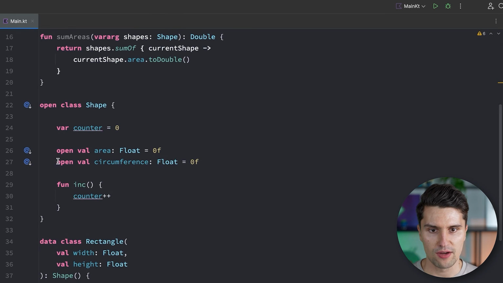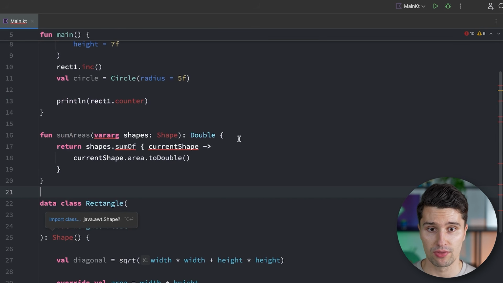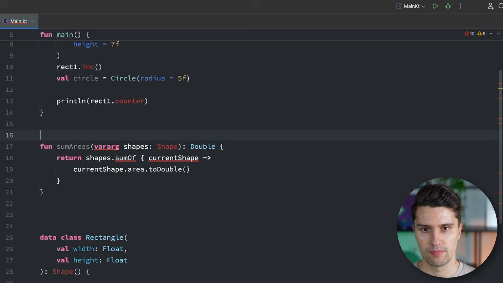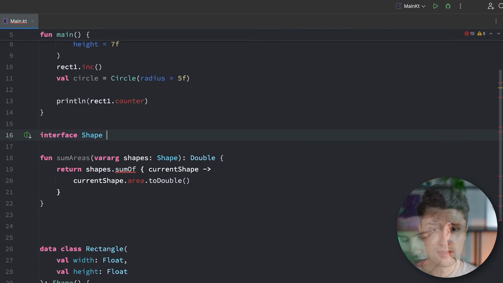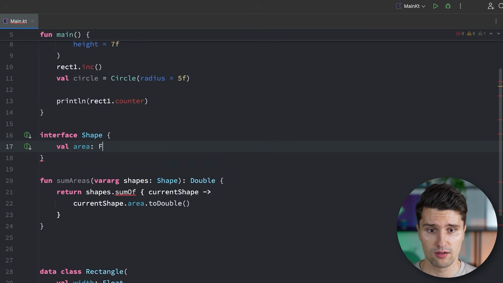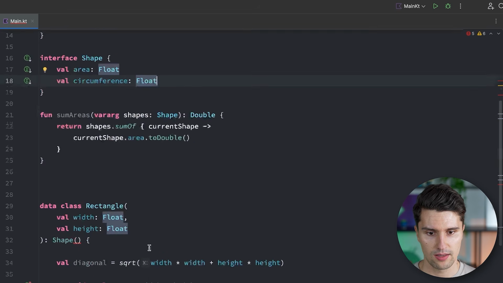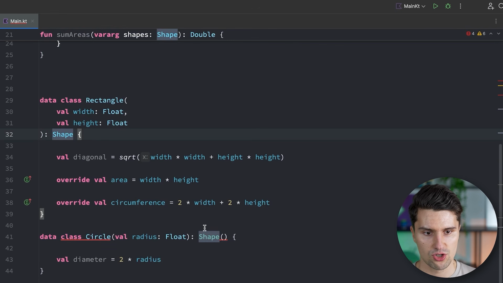But I want to quickly revert this to have an interface because that is really the correct approach in this specific scenario with these shapes. Since our shape parent class does not have an internal state, we should make this an interface, have a val area of type float and a val circumference like this. And then an interface does not have a constructor, so we need to remove these parentheses again.